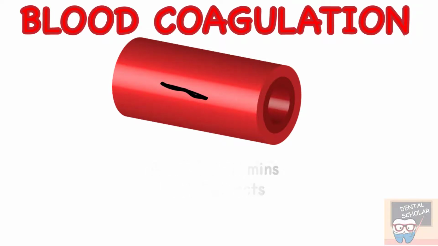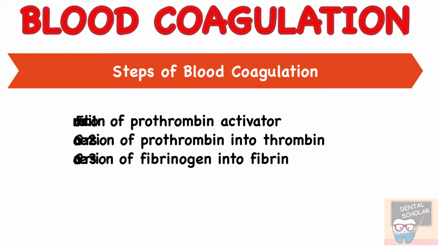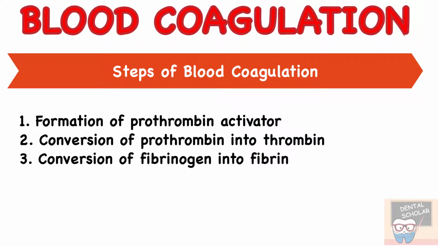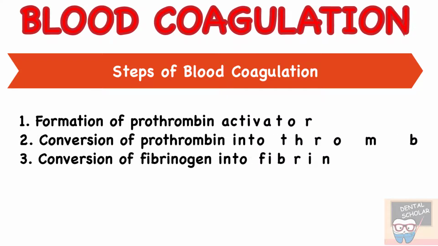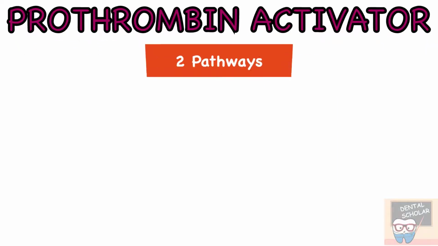The mechanism of blood coagulation includes 3 steps. First is formation of prothrombin activator, second is conversion of prothrombin into thrombin, and third is conversion of fibrinogen into fibrin. So let's start with the formation of prothrombin activator, and this is achieved via 2 pathways.